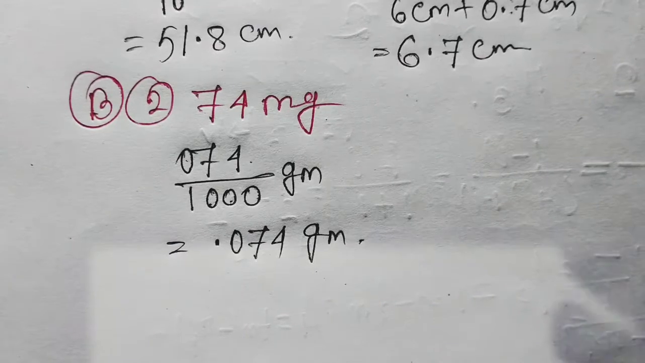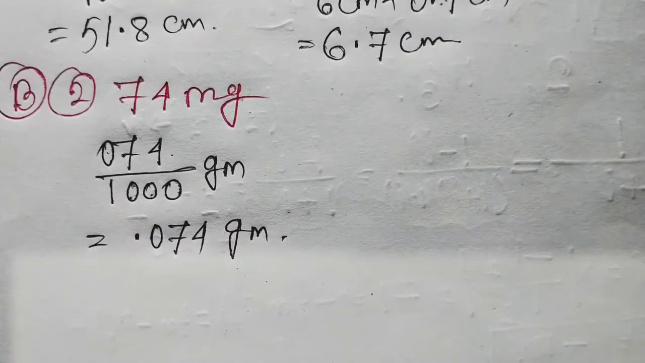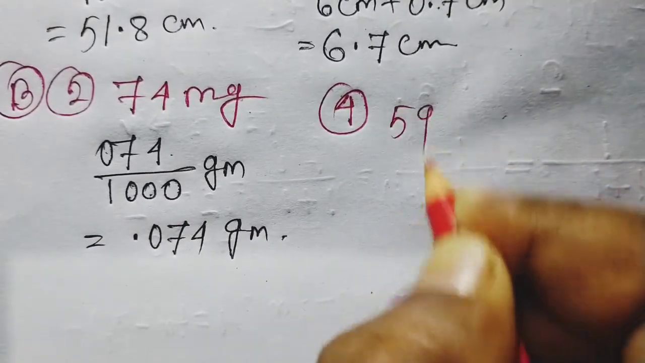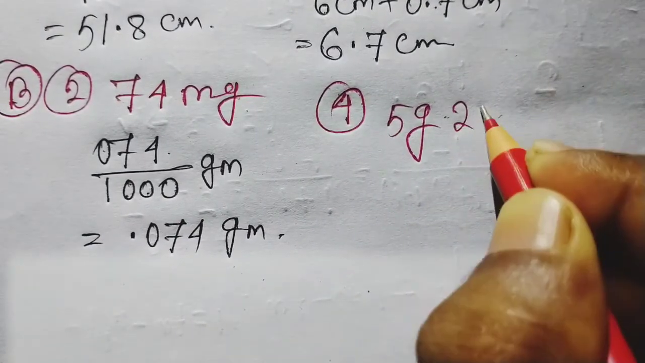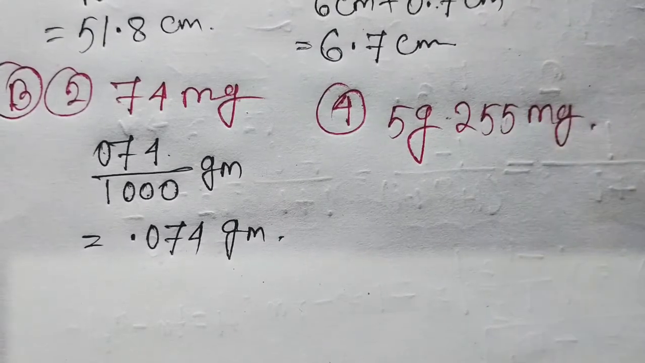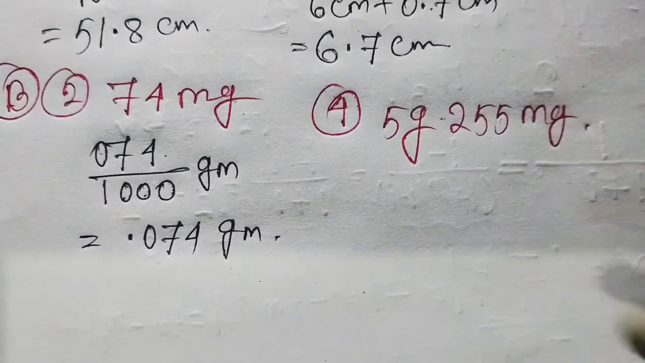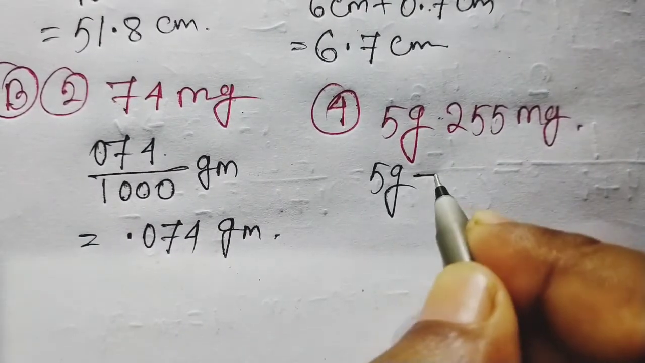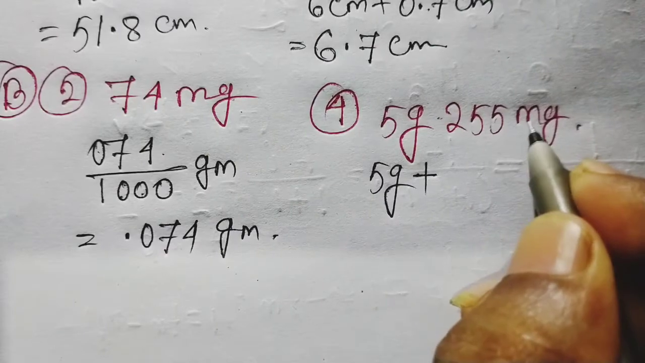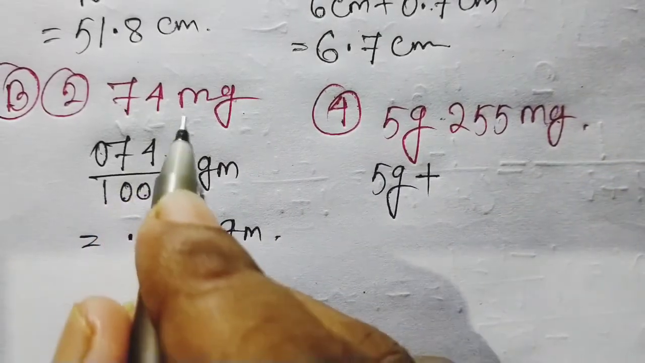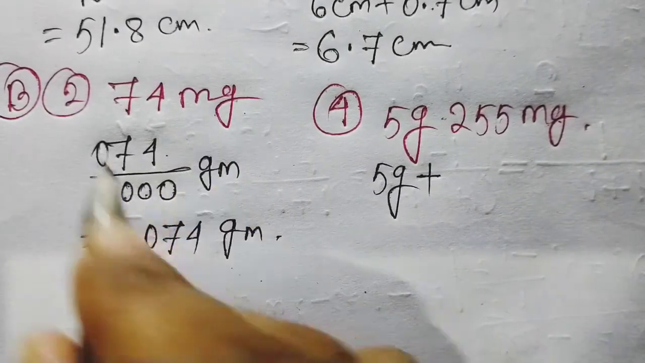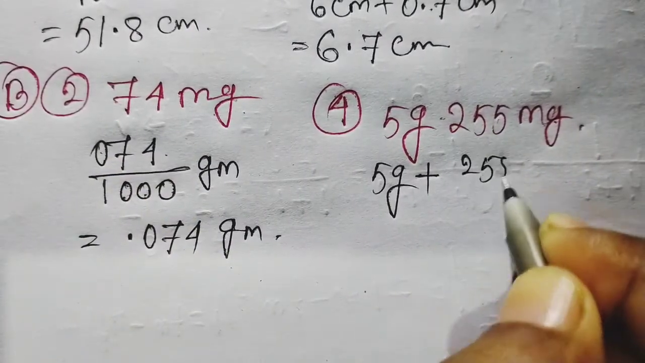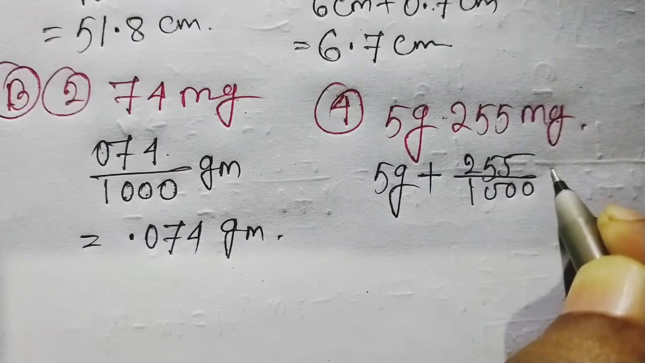Now try to solve another question, and the next question is 4 of B: 5 gram to 255 milligram. We have to convert in gram. So here also 5 gram is given, 5 gram plus 255 milligram, and we just solve from milligram to gram. Always we have to divide by 1000. So 255 by 1000 gram.